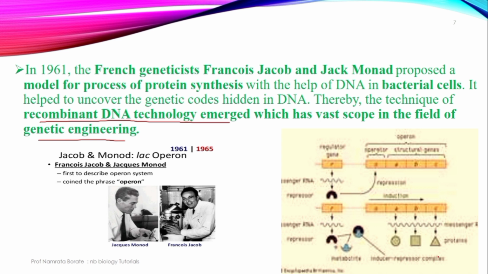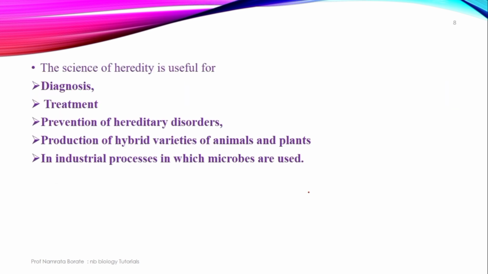This genetic engineering is a most important branch which has developed. There is a vast scope in the field of genetic engineering. The science of heredity is used for, first, diagnosis. Diagnosis म्हणजे काय? निदान करण्यासाठी याचा यूज केला जाऊ शकतो. ट्रीटमेंटसाठी and the prevention of hereditary disorders. म्हणजे जे डिसऑर्डर्स पॅरेंट्सकडून ऑफस्प्रिंग्सकडे ट्रान्सफर होतात त्यांना प्रिव्हेंट करणे, म्हणजे ते ट्रान्सफर होऊ नये म्हणून त्यांना ट्रीट केलं जाणं. ओके, that is prevention of hereditary disorders.